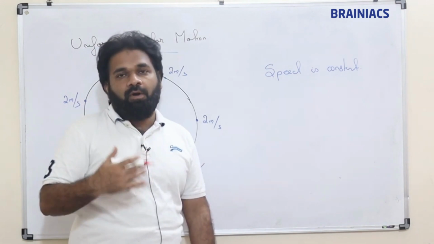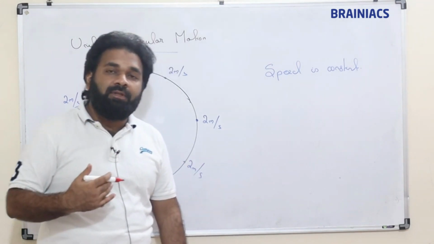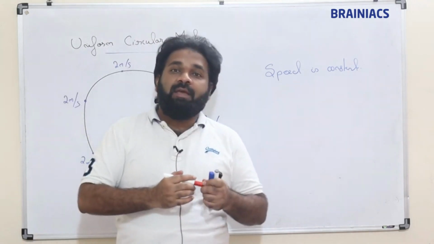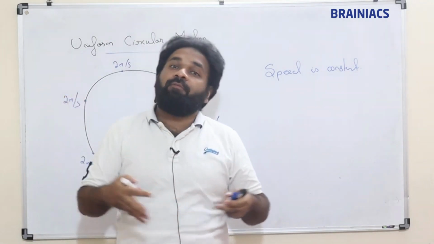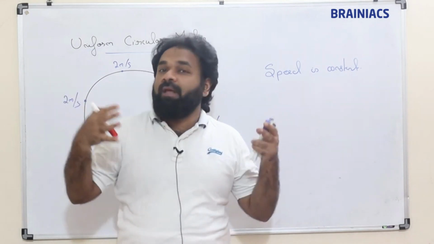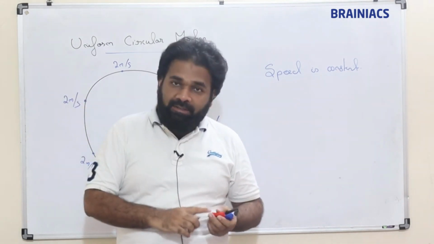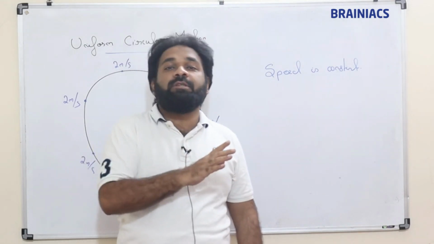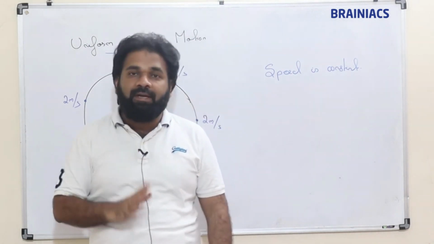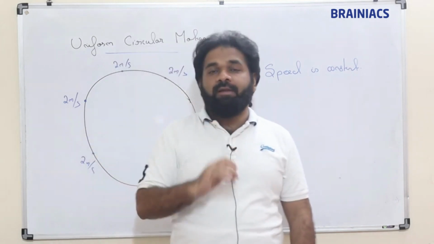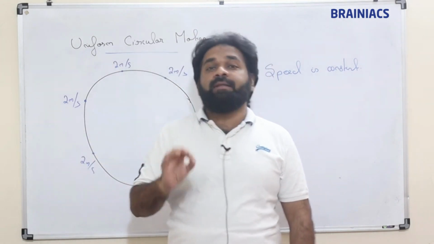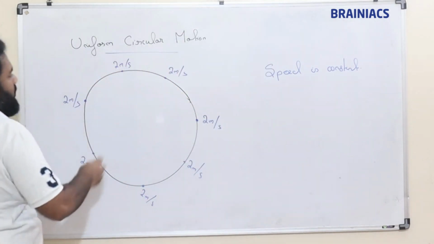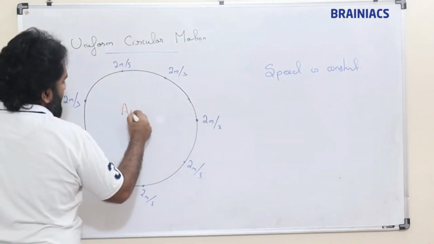In the discussion of circular motion, we started with the cause of circular motion. There we discussed a force towards the center. If there is a force, then there will be an acceleration. Acceleration follows the direction of force, not the direction of velocity and displacement. So is acceleration there or not?